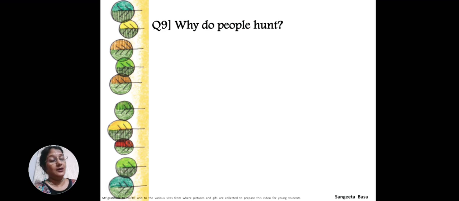Why do people hunt? Oh, really? We have seen in the lesson year to year. We have also seen a day with Nandu, and every time you are being sensitized that animals should not be killed. They should also be loved and taken care of, isn't it? So why do people hunt then? What is the necessity to kill the animals?